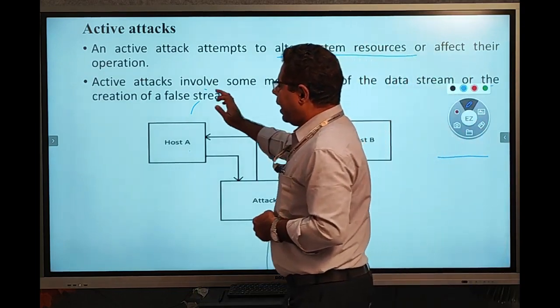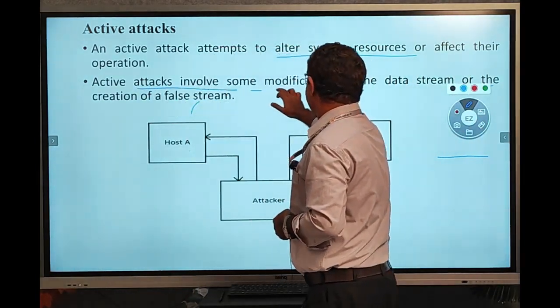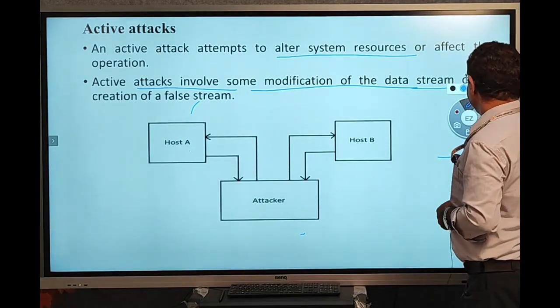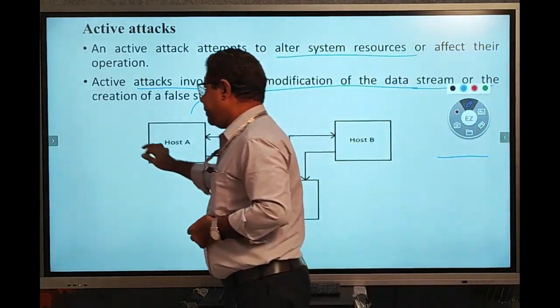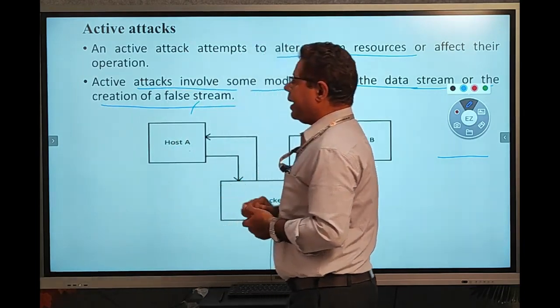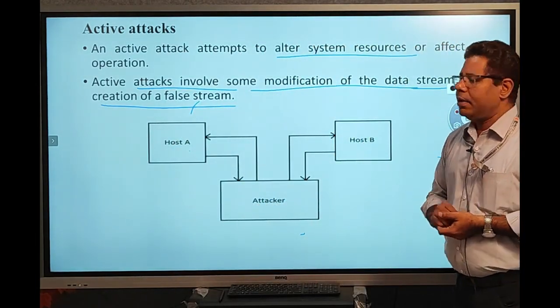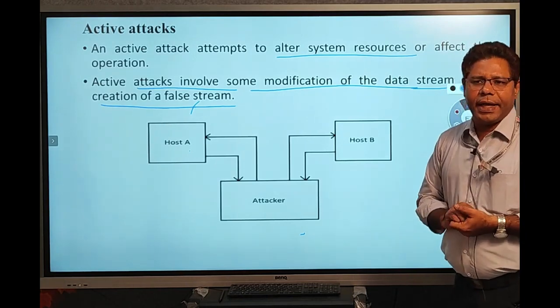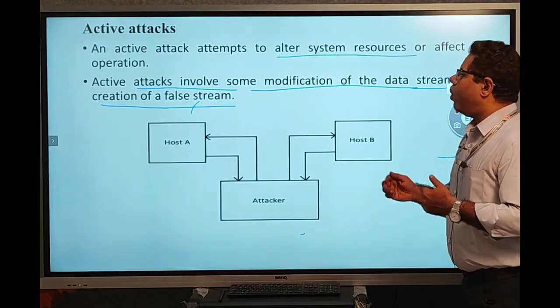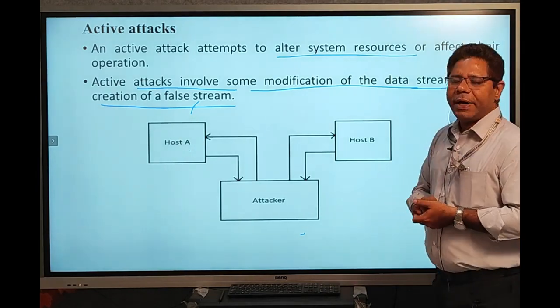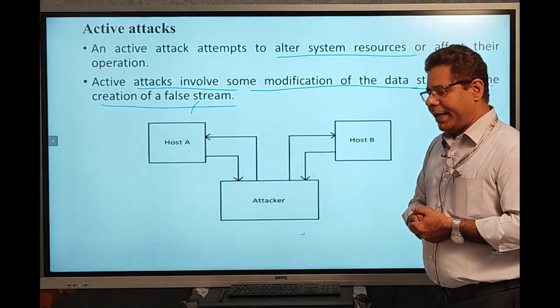Here, active attacks involve some modification of the data stream or creation of a false stream. So in passive attacks, the attacker simply gathers the information, but in active attacks, the attacker modifies our data. So these are passive attacks and active attacks.